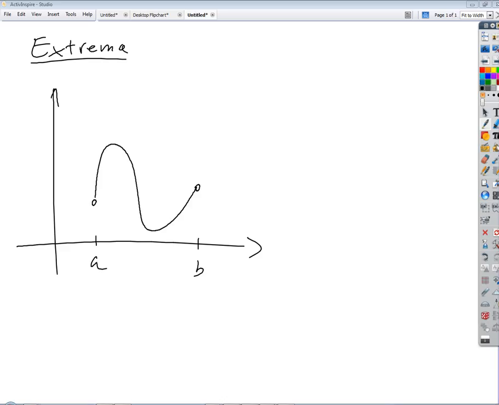Okay, I'd like to know, is there... I want to know if there is an absolute maximum on that open interval. But there's an absolute minimum. Absolute maximum. Now, just think about it. Hold on for a second. Before you say something, think about it for a second. Okay. We've got to get some vocabulary straight.